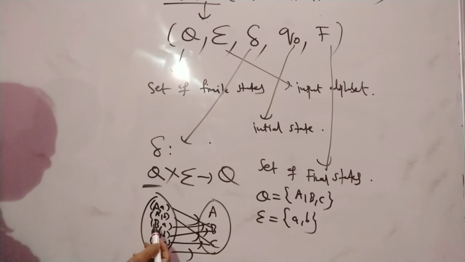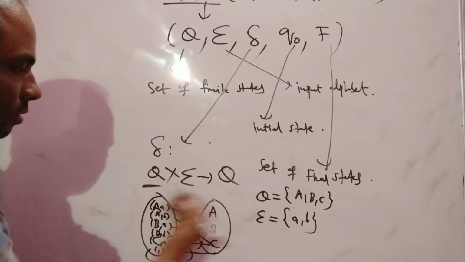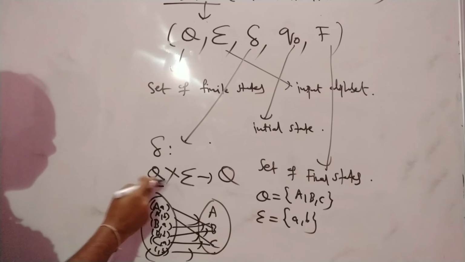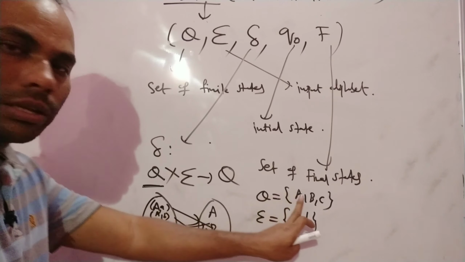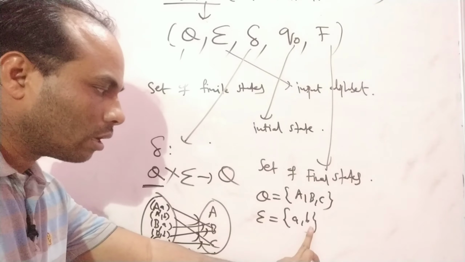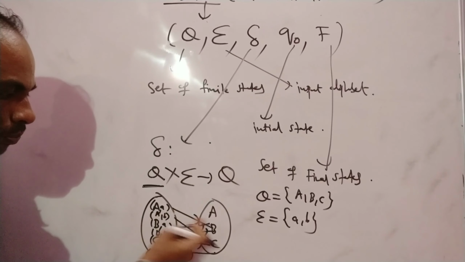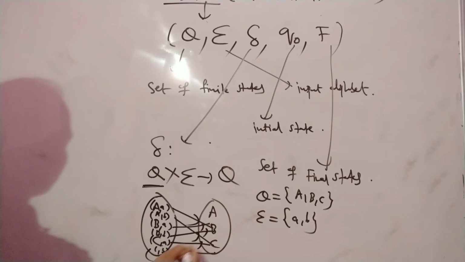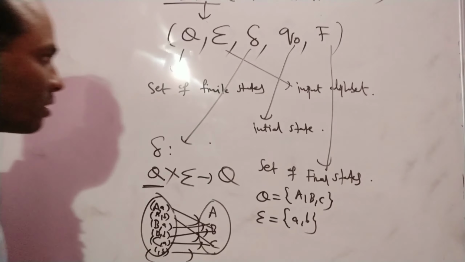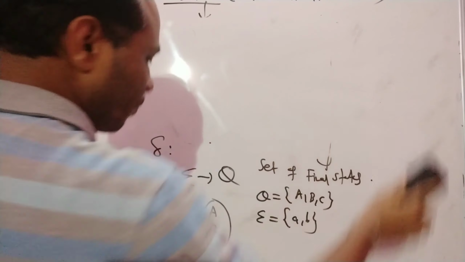So basically it is a mapping from one state to another state, right? The set of states is A, B, C. In each and every state, you apply small a and small b, and see which state you reach after applying the input symbol. You can represent this with the help of a transition diagram. How to represent it in the transition diagram? You see here.